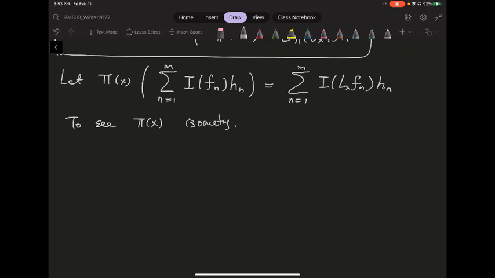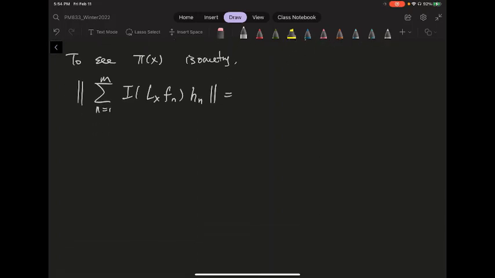To see this pi x is an isometry, I basically just need to evaluate the length of this vector. Well, the length of this vector is fairly simple. So let's say the summation n going from 1 to m of this I function of the left translation of the Fn evaluate on Hn. You can think about it as the inner product of this with itself.